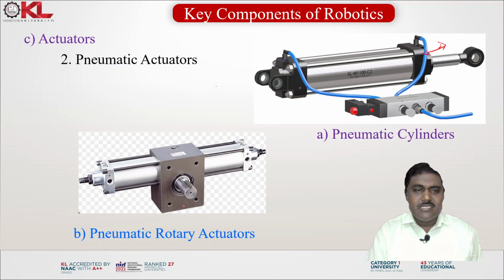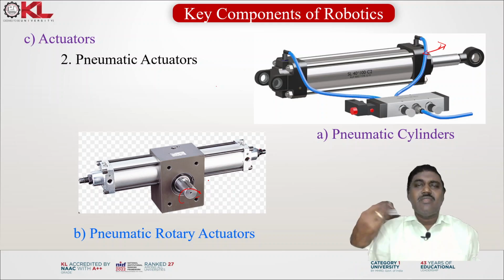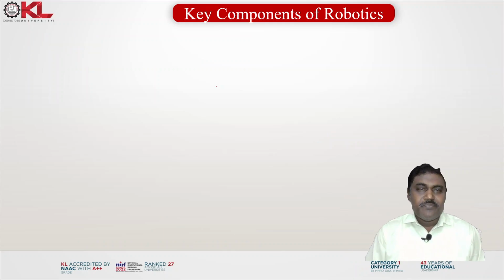Now here you can see the pneumatic rotary actuators. Once the rotary actuator is connected to the motor, it will rotate. And here you also see these two are the inlet and outlet of the air. The compressed air will be sent, and with the help of this air, it will rotate. It is connected to the prime mover, and the prime mover rotates accordingly.